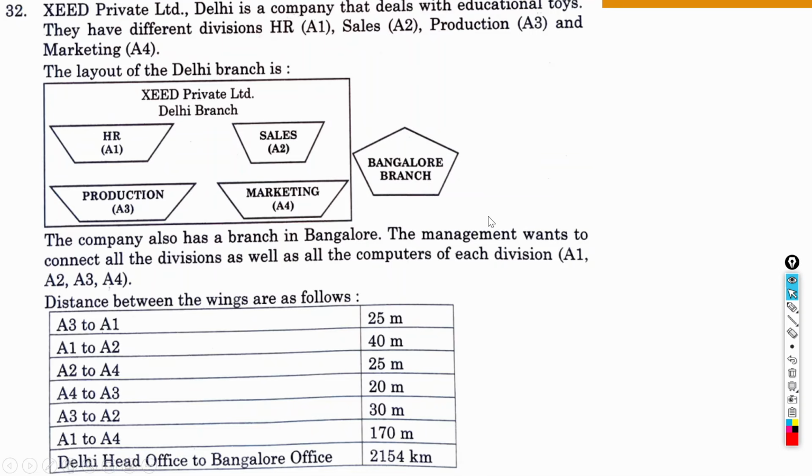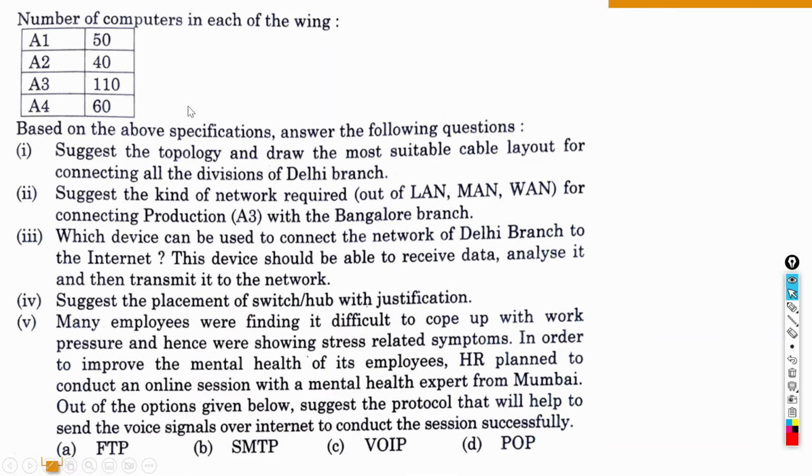So 32 के अंदर जब भी हम क्वेश्चन देखते हैं तो because it was a lengthier question, so I have divided into 2 slides. So here we have to first, on the foremost thing, यहाँ पे सबसे ज़्यादा कंप्यूटर देख लो किस विंग में है. So A3 के अंदर सबसे ज़्यादा कंप्यूटर है. You can see this, the maximum computers are inside this A3 wing. सबसे ज़्यादा. So A3 विंग में सबसे ज़्यादा कंप्यूटर है.